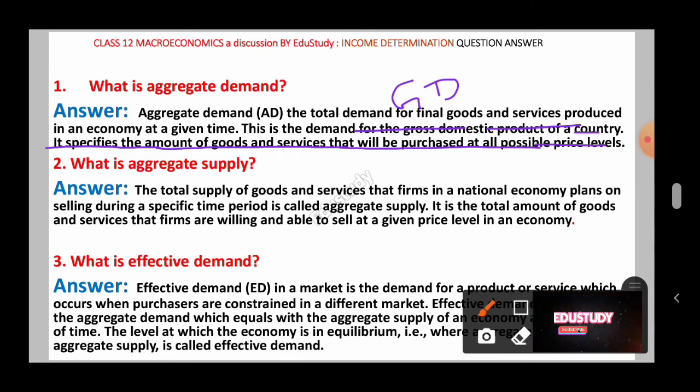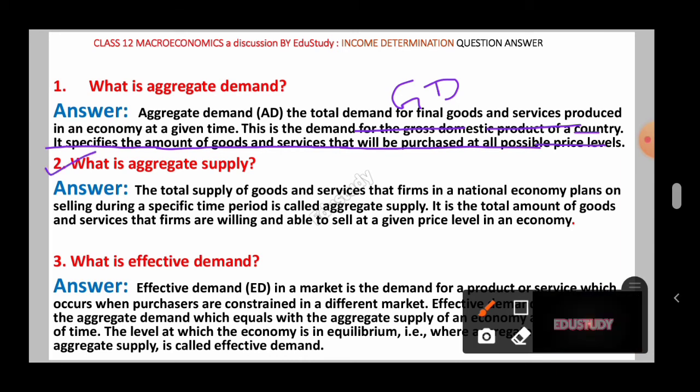On that price level, in an economy, the buyers or consumers will buy the goods and services at a given period of time. And that is the demand. That demand will be called aggregate demand. I hope you have understood this.